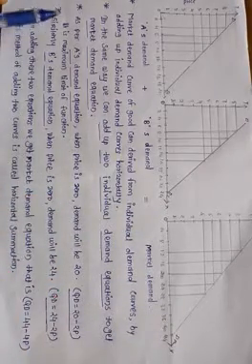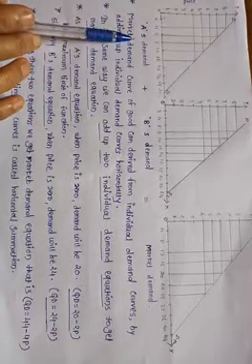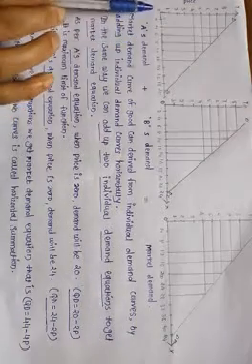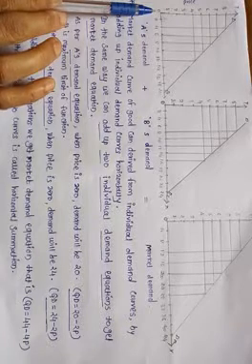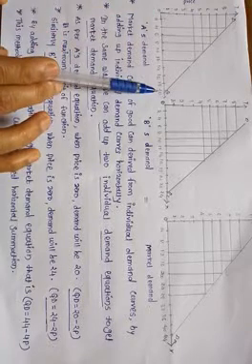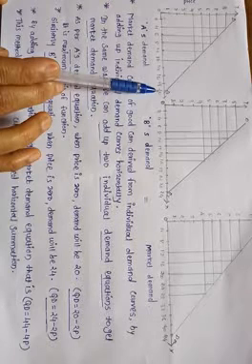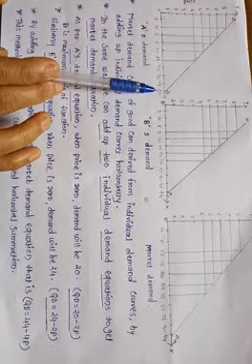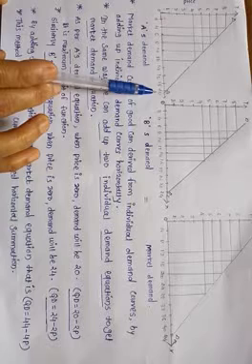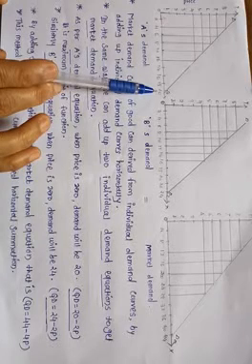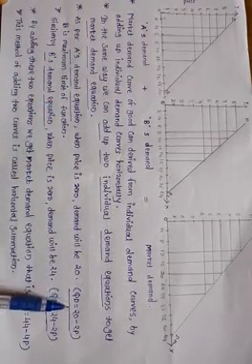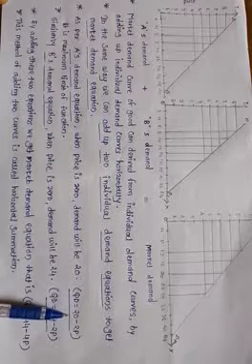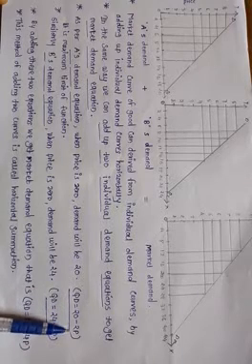As per A's demand equation, when the price of the commodity is 0, then demand will be 20 units. So it is the maximum limit of A's demand. So here the quantity demanded is equal to 20 minus 2p.